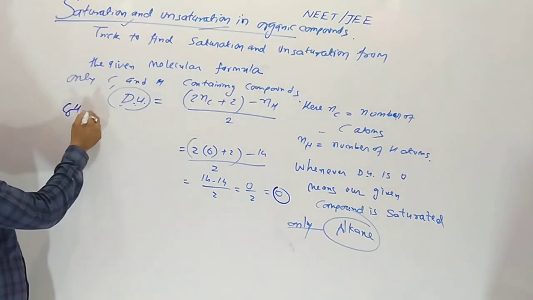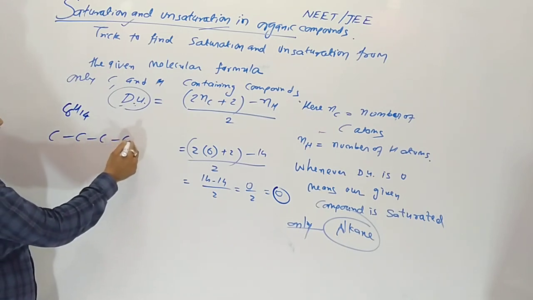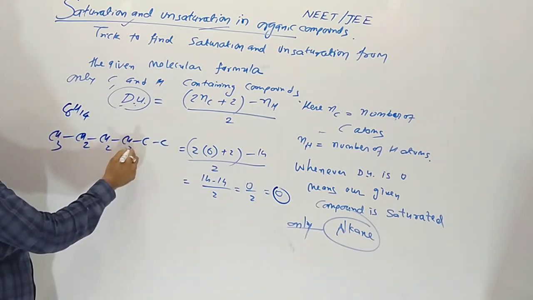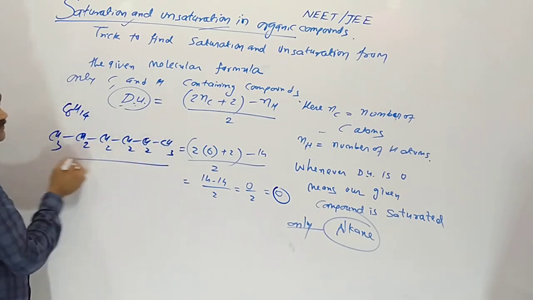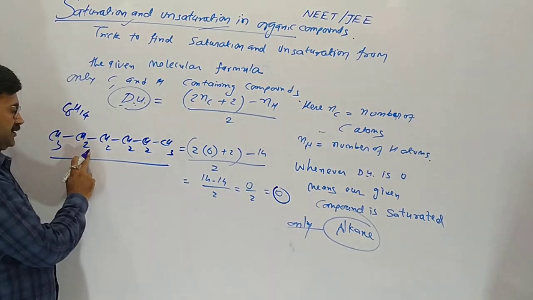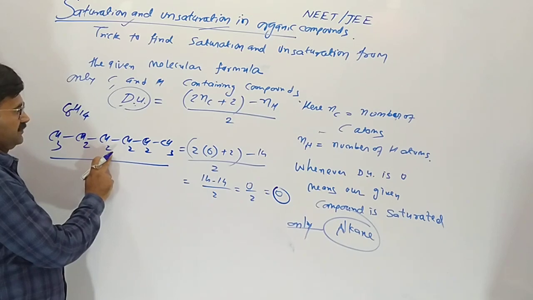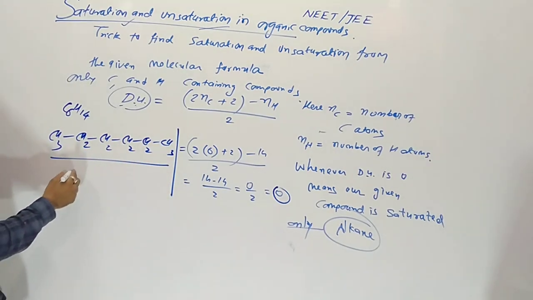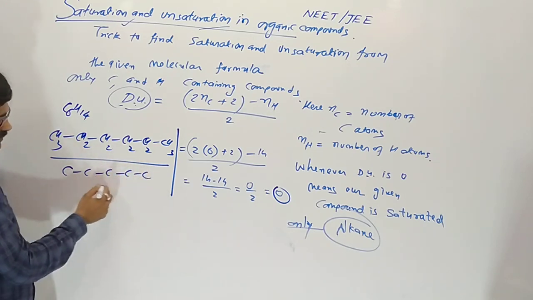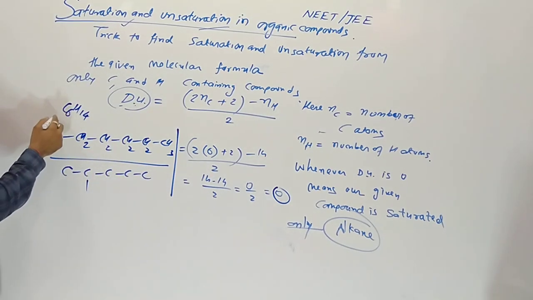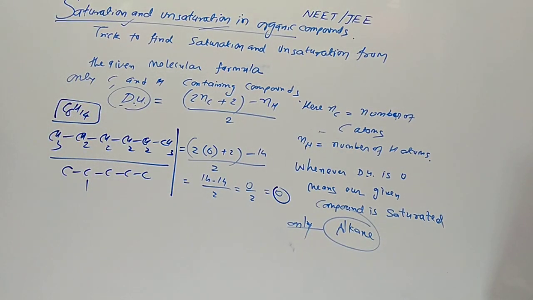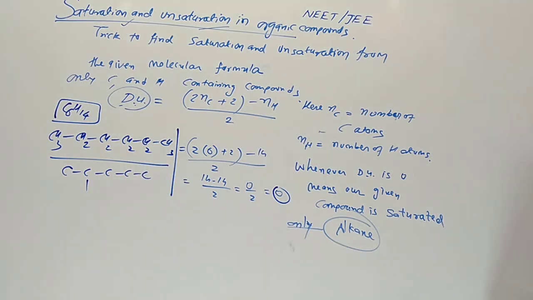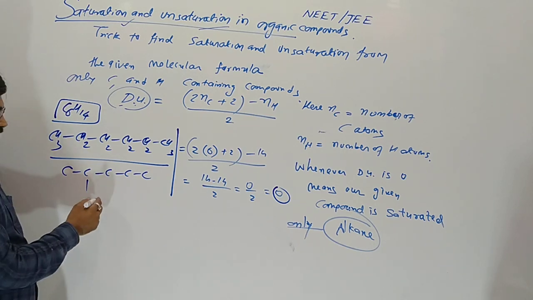So C6H14, 6 carbons in chain: CH3, CH2, CH2, CH2, CH2, CH3, that is 3 plus 2 plus 2 plus 2 plus 2 plus 3, 14 hydrogens. So normal hexane. With the help of this, C6H14 given, unsaturation is 0, saturation is 100%.